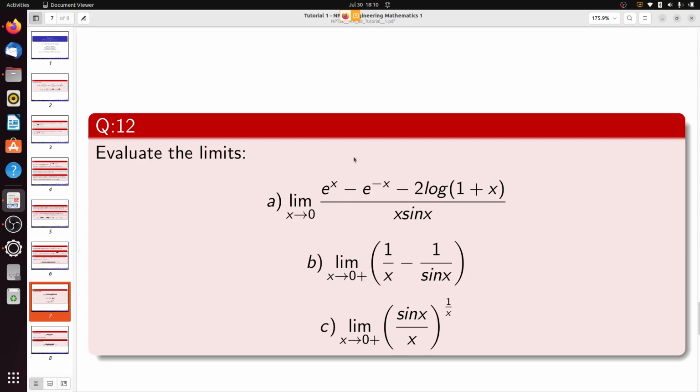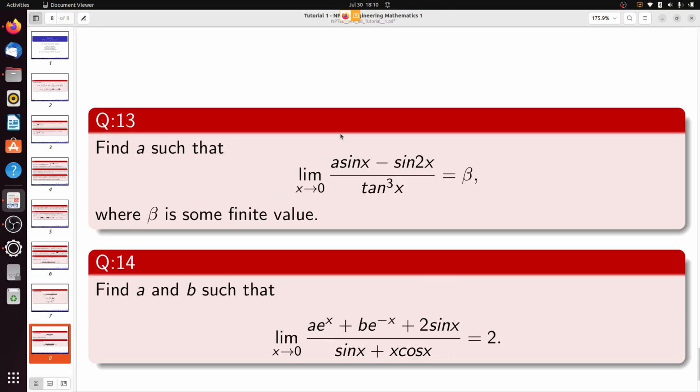Now here I have given some direct implementation of one popular concept, L'Hopital's rule. L'Hopital's rule tells us how to determine the limiting value of 0 by 0 or infinity by infinity types of limits.